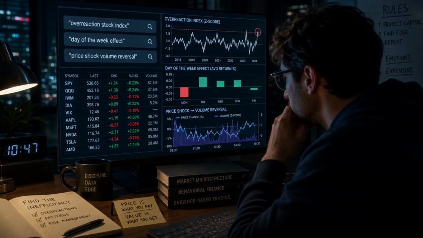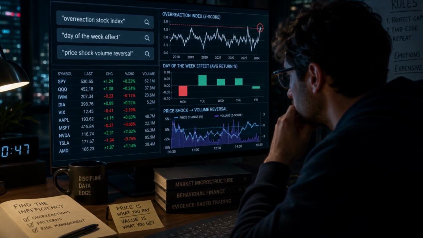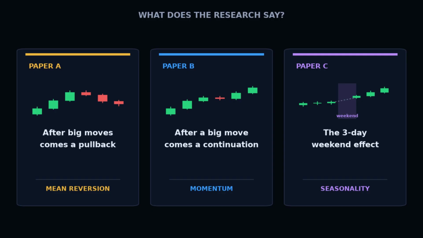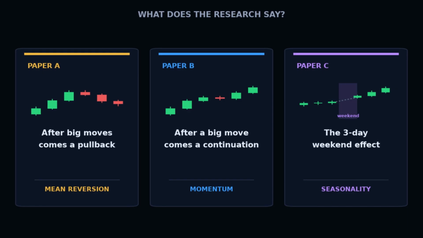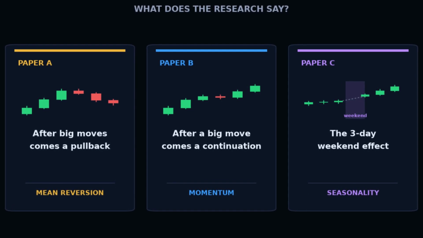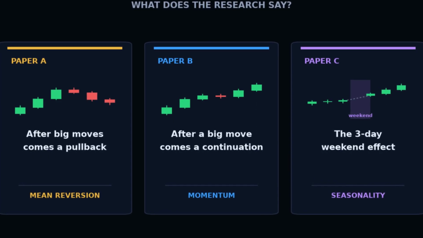I reviewed hundreds of papers. Most were useless, either pure theory, impossible to trade in practice, or based on market conditions that no longer exist. Only 3 made the cut, and the reason they survived is that each one describes a completely different type of edge. That mattered more than I realized at the time. I'll come back to that when we get to the architecture.